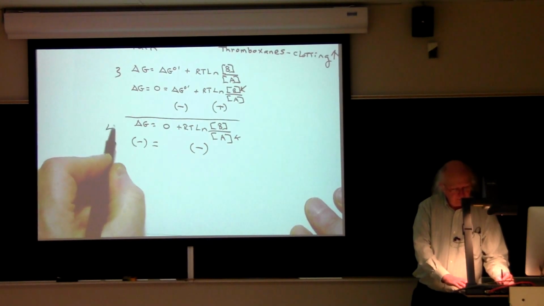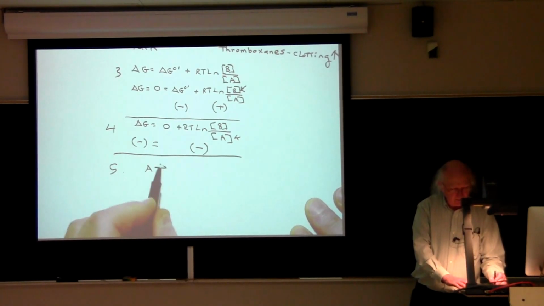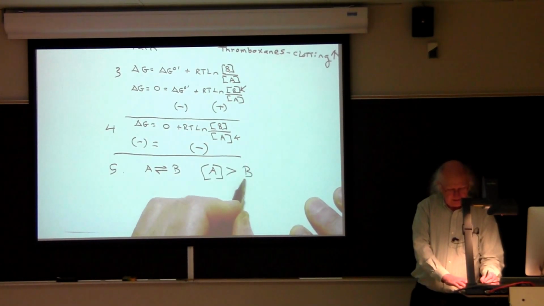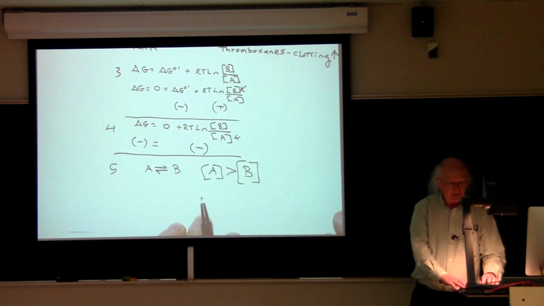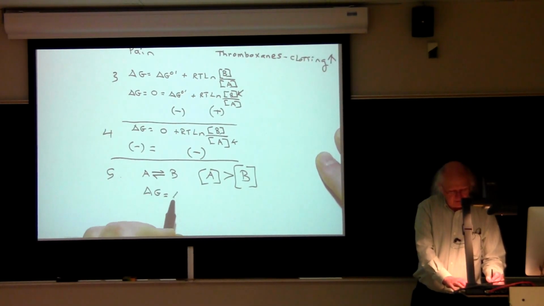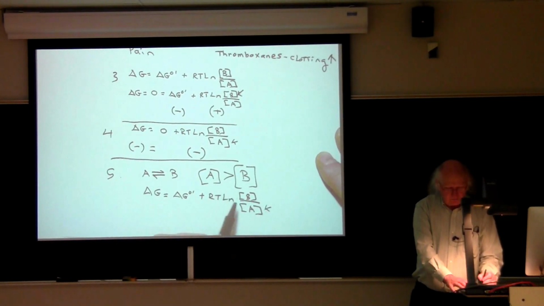For question number 5, the problem says that when A goes to B, and there's more A than there is B, what can you say about delta G 0 prime and delta G? Well, we plug into our equation, delta G equals delta G 0 prime plus RT times the natural log of the concentration of B all over A. We know that A is greater than B, so we know that this natural log term is negative.